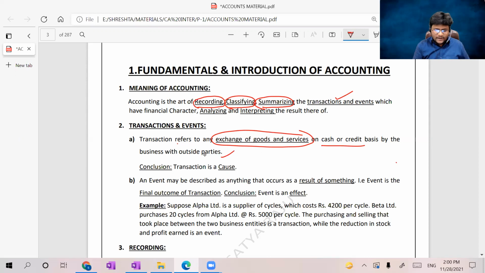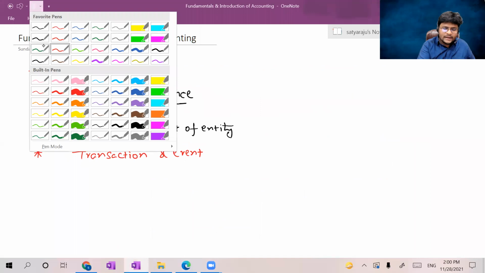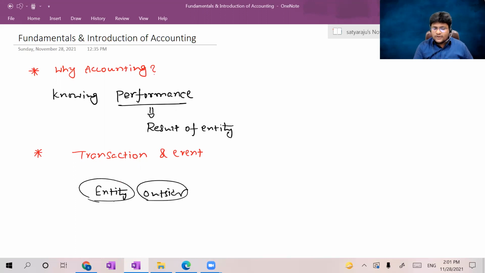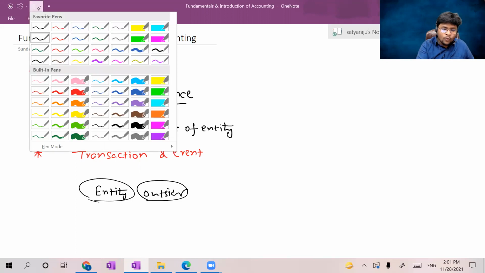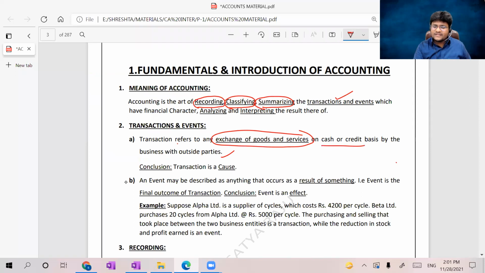For a transaction to occur, two parties are mandatory. One party should be the business entity, and the other should be an outsider. When anything occurs between two parties through exchange of goods or services for cash or credit, such exchange is known as a transaction.